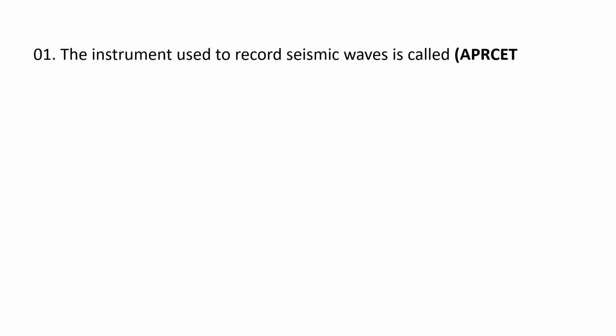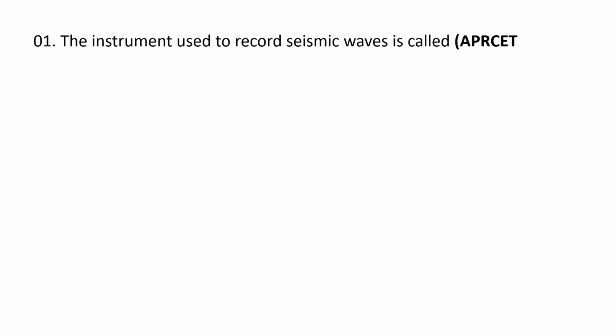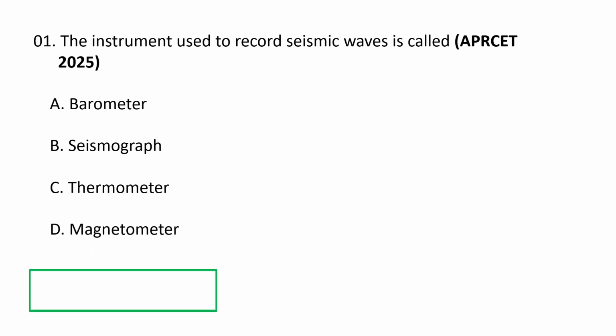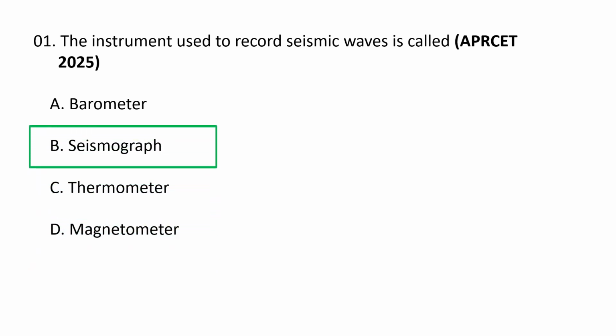Coming to the first question. The instrument used to record seismic waves is called, very simple question. The instrument used for recording earthquake waves is the A. Barometer, B. Seismograph, C. Thermometer and D. Magnetometer. Obviously, B. Seismograph is the correct option. The instrument used for recording earthquake waves is the seismograph, also known as seismometer, which detects and measures ground motion from earthquakes, volcanic eruptions and other seismic sources, producing a record called a seismogram.